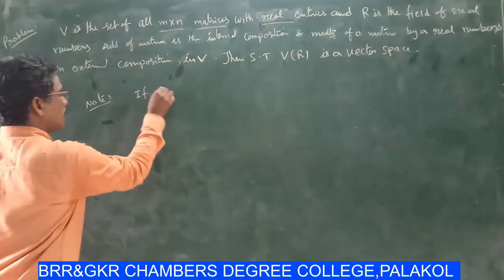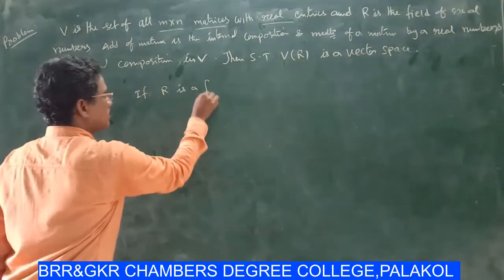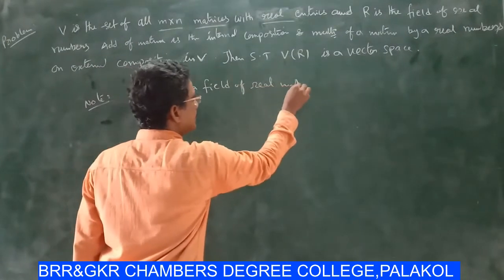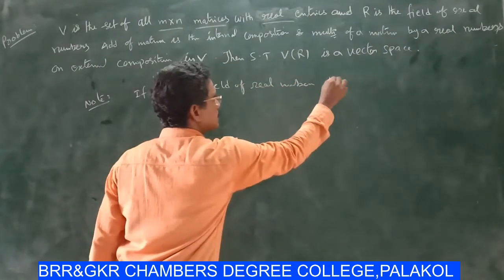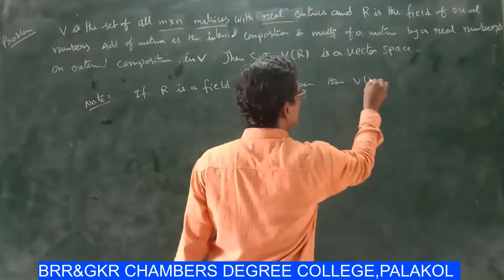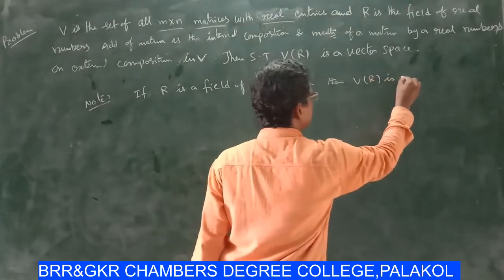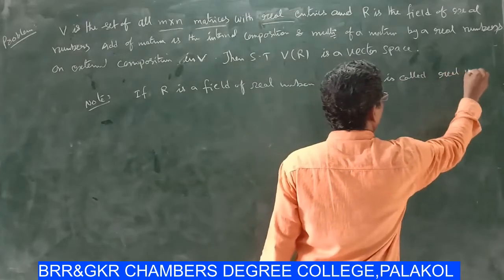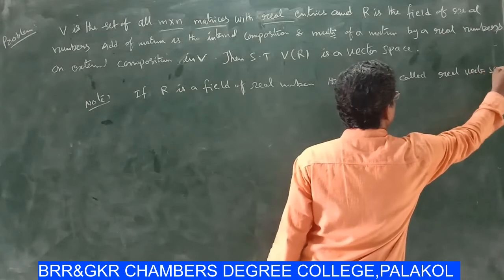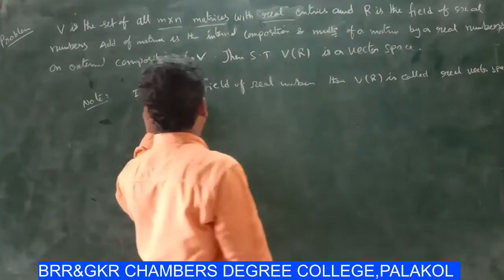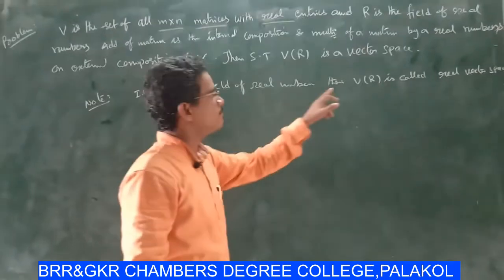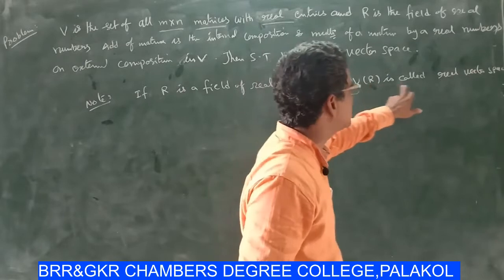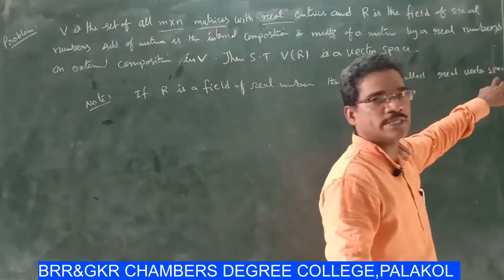If R is a field of real numbers, then V of R is called a real vector space. If R is a field of real numbers, then V of R indicates that it is a real vector space.